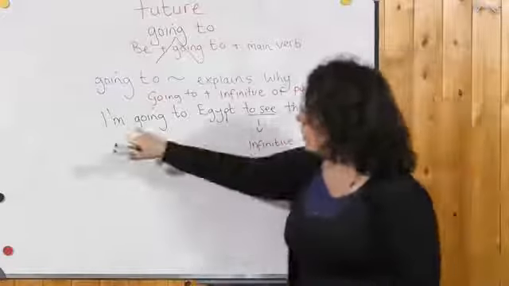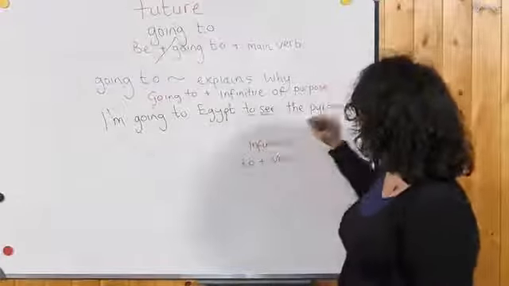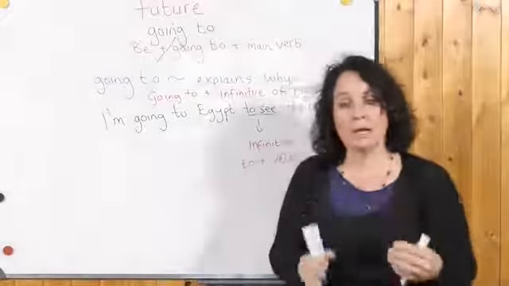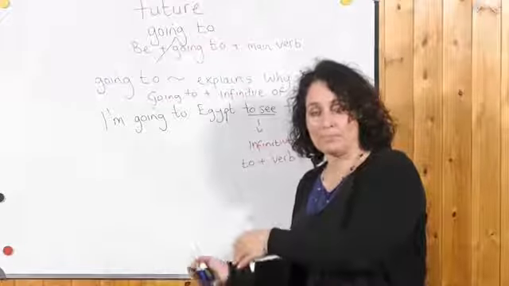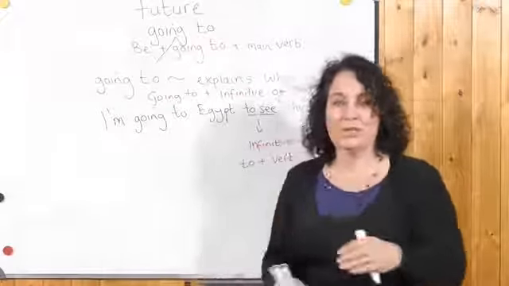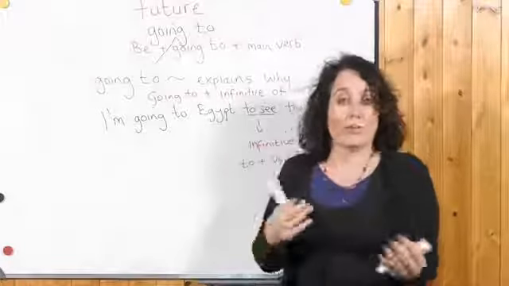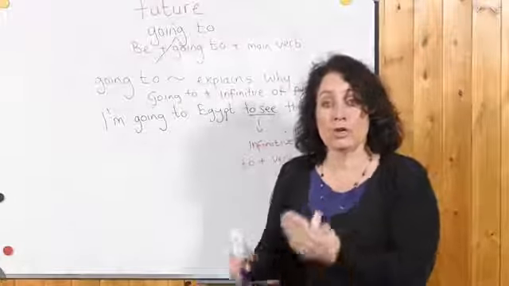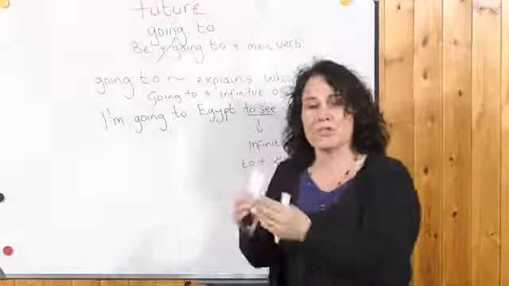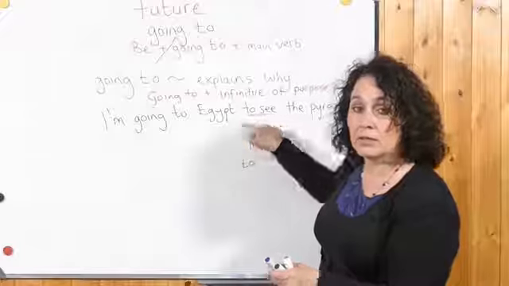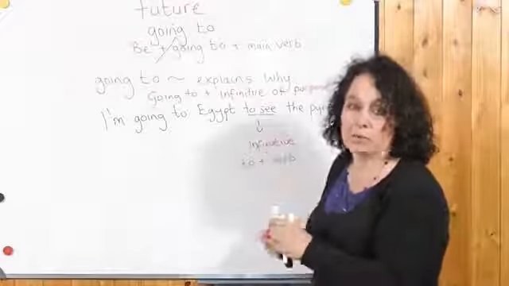So I'm going to Egypt to see the pyramids. I'm going to Clonmel to do some shopping. I'm going to the shop to buy some food. Otherwise you could say I'm going to the shop because I want to buy some food. So we can use the infinitive here to explain why you do something.